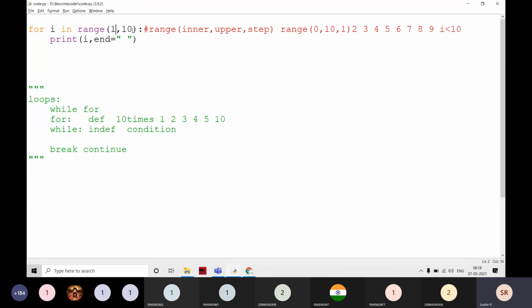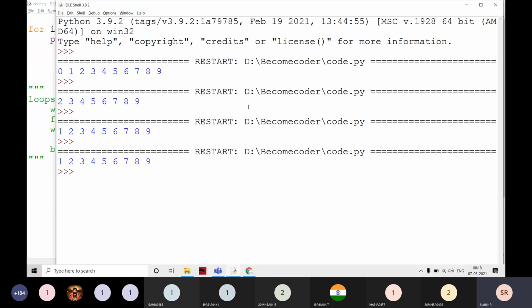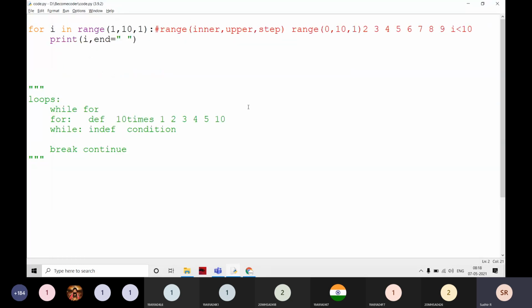And for example, if I am going to modify the step count also, I can give like this. If I give 1 here, that means I get the same output as previously. By default, the value of step count is going to be 1. Now I am going to change it to 2. Can anyone guess what is the output now? Please don't execute, just guess the output here.